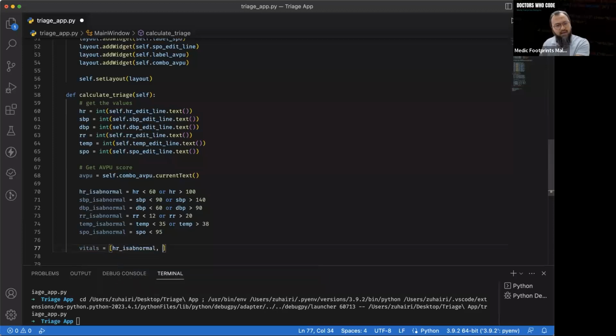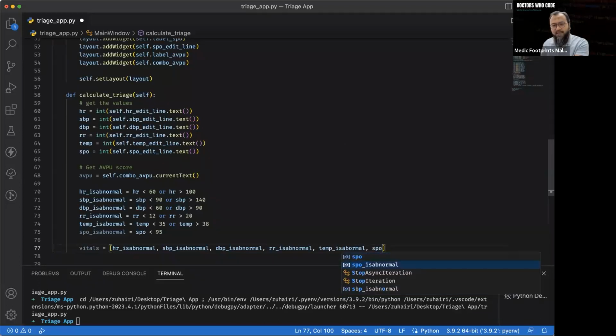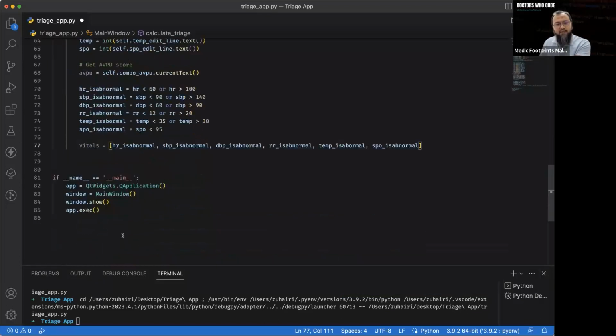SBP is abnormal, BP is abnormal, respiratory rate is abnormal, temperature is abnormal, and lastly SPO is abnormal. We're going to put everything inside this list, and check inside this list how many are true. If a certain number are true, then it's considered high risk. If a certain number, medium, otherwise low.